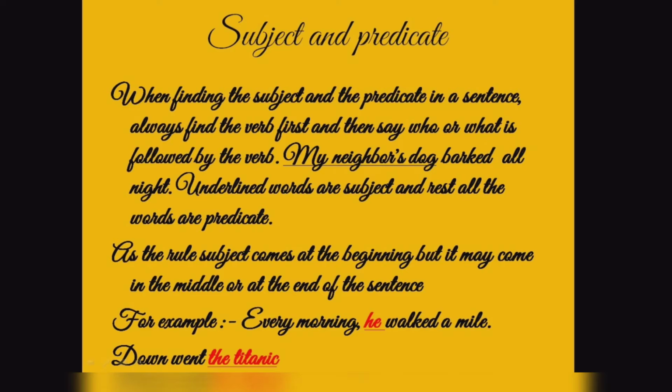As a rule, the subject must come at the beginning, but it may come in the middle or at the end of the sentence. For example, see here, every morning he walked a mile. So now he is the subject here, which came in the middle of the sentence. Down went the Titanic. So the Titanic is the subject part here, which came at the last.